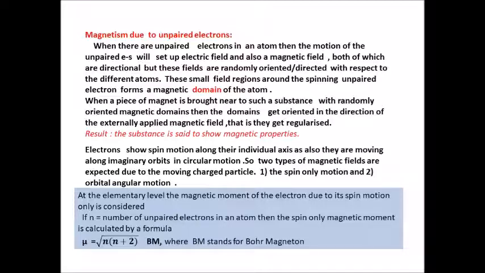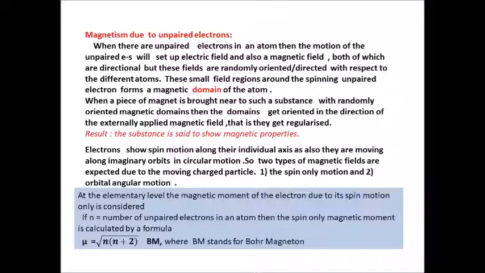Now, the electrons show spin motion along the individual axis as well as along the orbit as they move. So, two types of magnetic fields can be generated. We can expect one due to the spin only motion and the other due to the orbital angular motion.